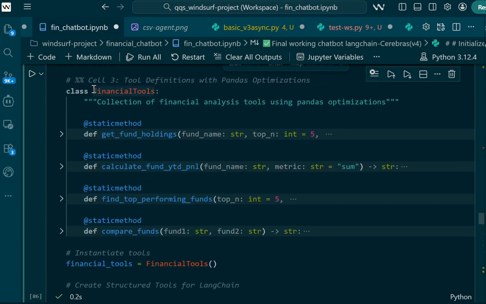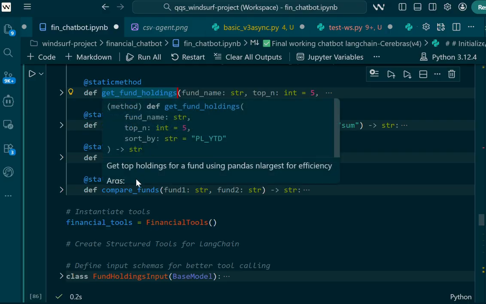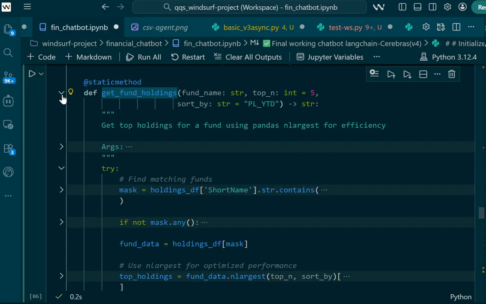And then these are the financial tools, meaning that for the queries, the agent will choose which tool to run and use suitable parameters that it extracts from the user queries.